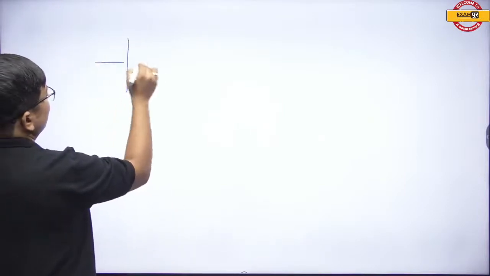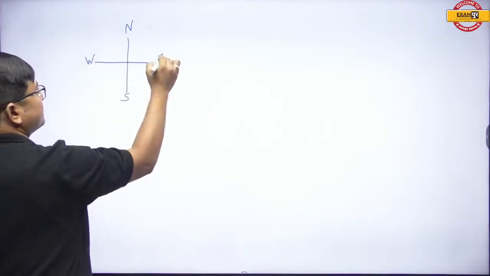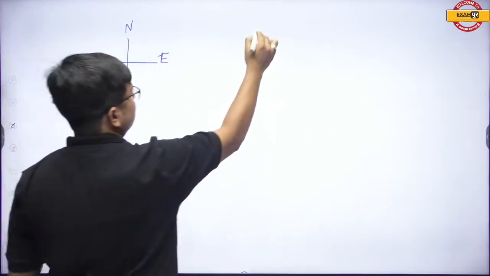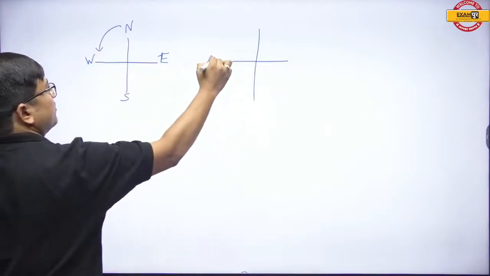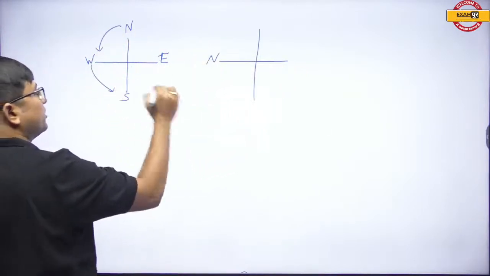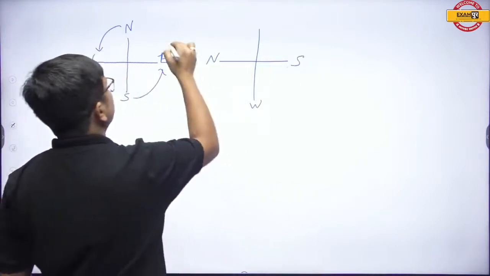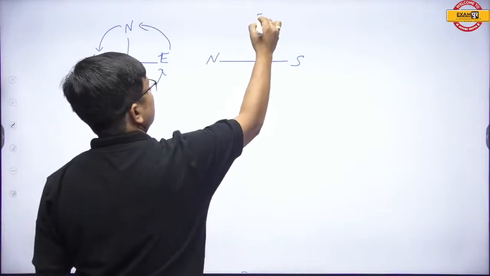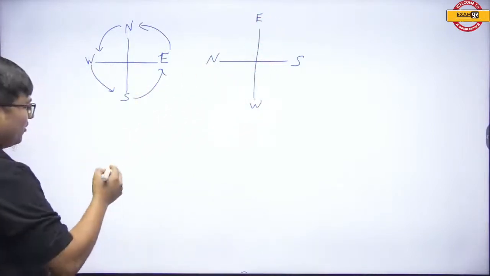Because you must understand north, south, west, east. If due to some reason north comes over here, then all the directions will mutually rotate. Now west will come over here, south will come over here, east will be coming over here, and this is the now modified direction. And why only this?